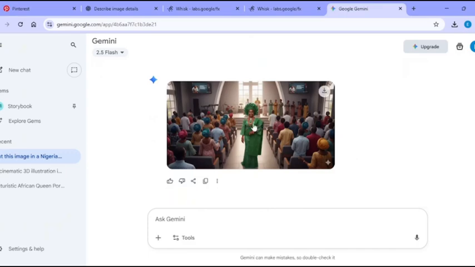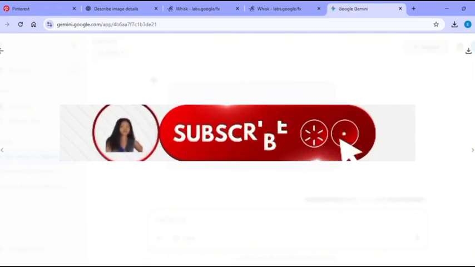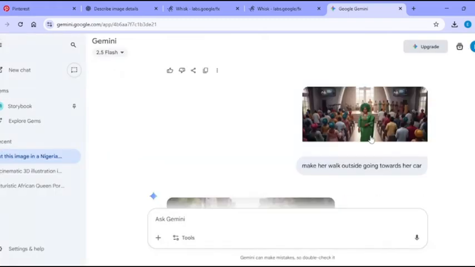This looks so amazing. This makes your folktale story even more easy to create. If you need to change location for the same character in your story, you don't need complex prompts. The best part, NanoBanana understands simple natural English for editing any image, and it is completely free for now. Let us go further. I want her to walk outside towards her car.